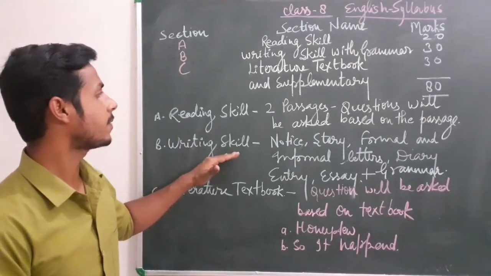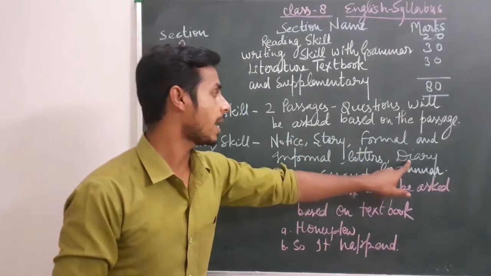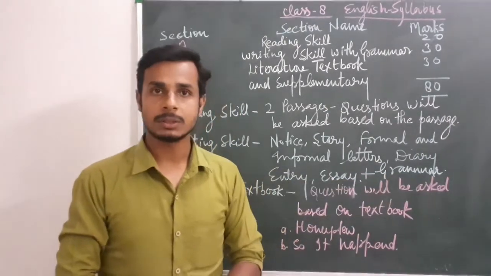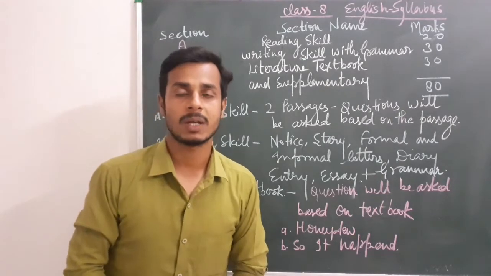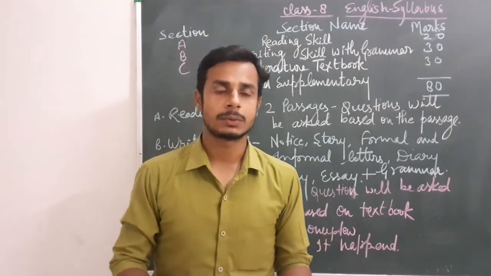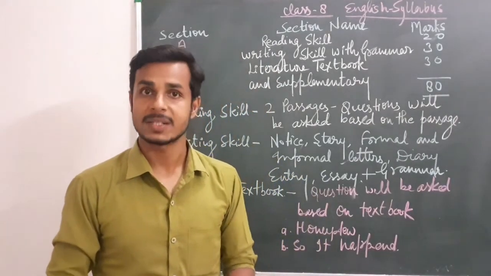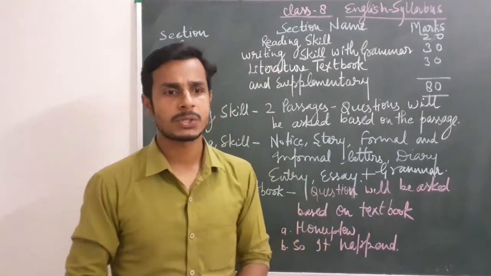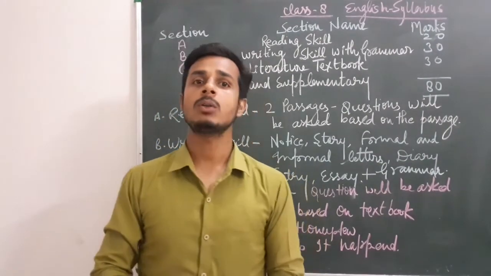So writing skill includes notice, story writing, formal and informal letters, diary writing, and essay. Plus it includes your grammar portion. Do you know what you have to read in grammar? I'll tell you. Your grammar portion includes order of words and clause, direct and indirect speech, active and passive voice, tenses, nouns, pronouns, verb, adverb, preposition, conjunction, phrases and idioms, and at last we have to know about vocabulary.